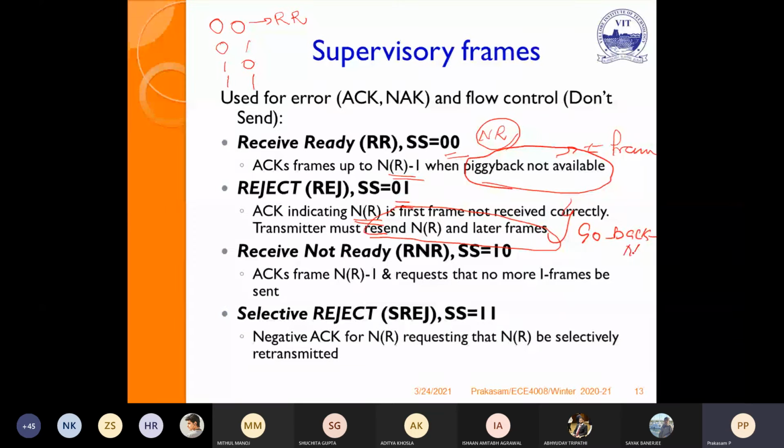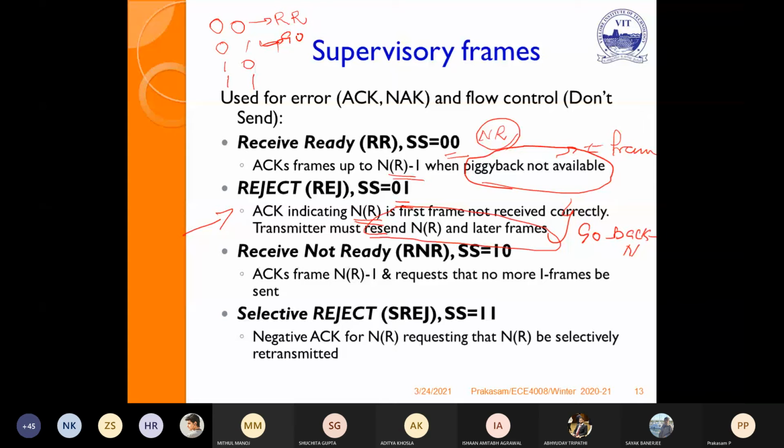So if it is reject, SS equal to 0 1, indirectly it is a go back N mechanism, an ARQ mechanism. This implements the go back N mechanism. So 0 1 means go back N. Okay, if it is 1 0...